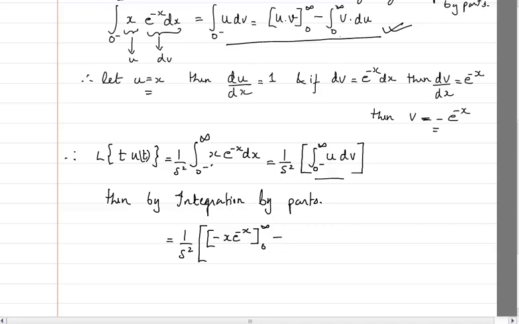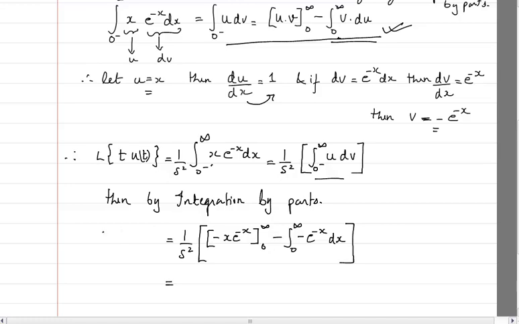Minus, now what is remaining? I have to integrate from 0 to infinity v, what is v? V is minus of e raised to power minus x, and du. What is du? From here I can directly say that du is equal to dx. So I will write dx.